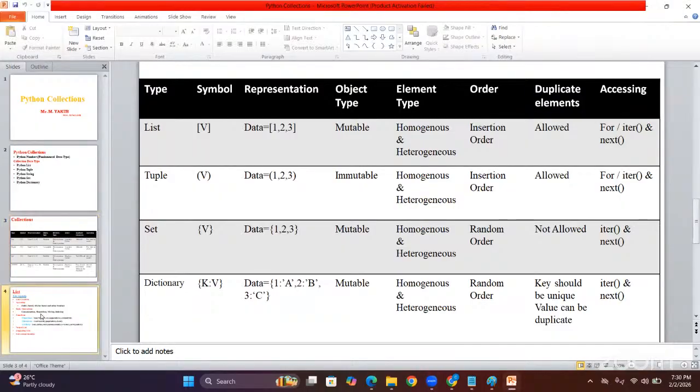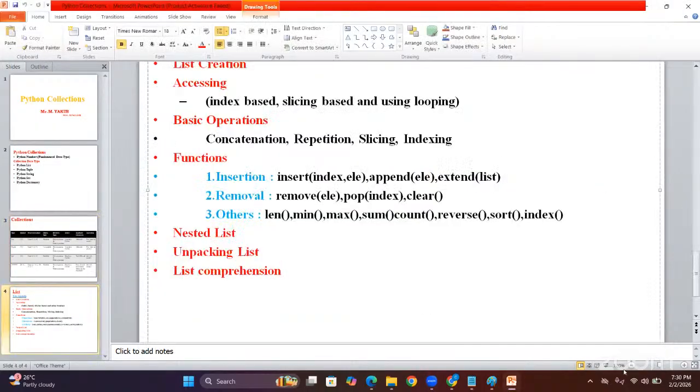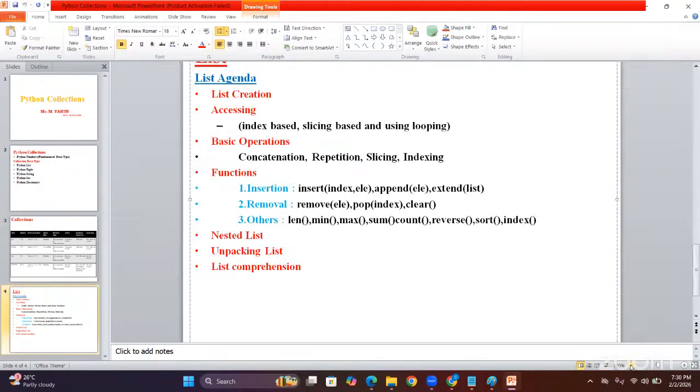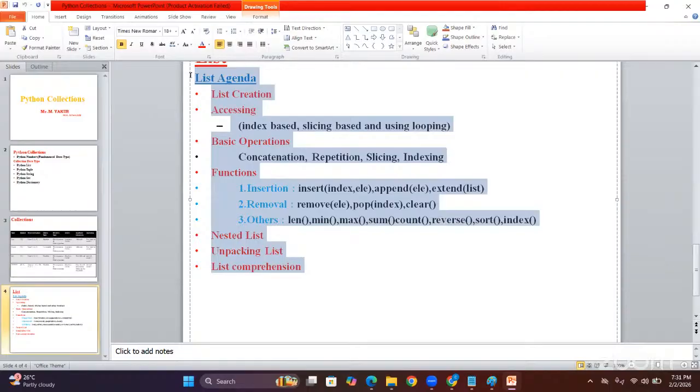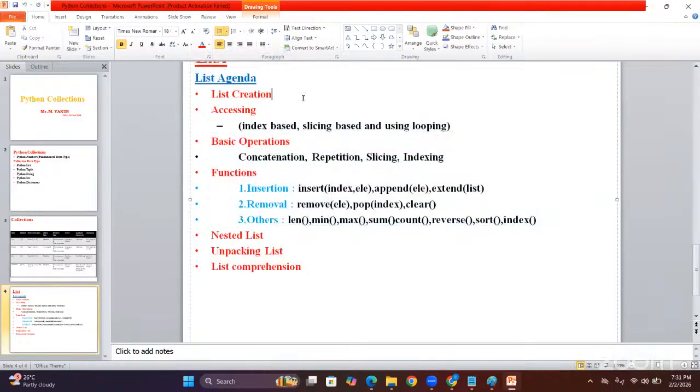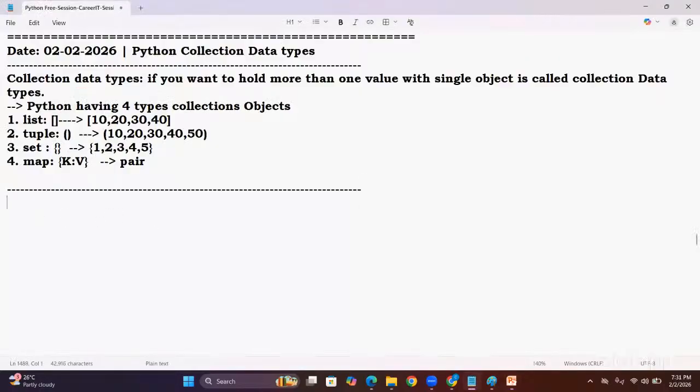Now guys, everyone keep the heading: list object. In the list object, my agenda is first introduction, next creation, next accessing, next basic operations, next our list functions, then nested list, unpacking and list comprehension. Sir, this is our list agenda. Not only this one, for every topic we are going with the same heading structure. Now I am going to focus on the first one, the list object.